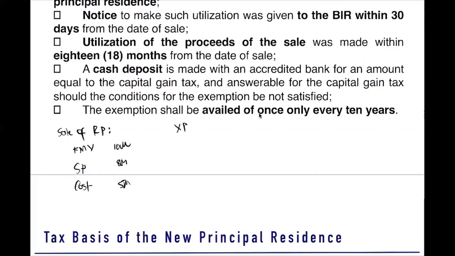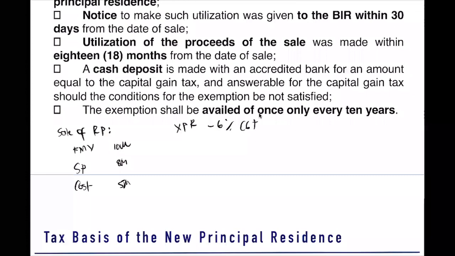If that is not a principal residence, you tax it at 6% of your CGT. So what is your CGT? Your CGT is the higher between the fair market value and your selling price. The higher here is the 10 million.